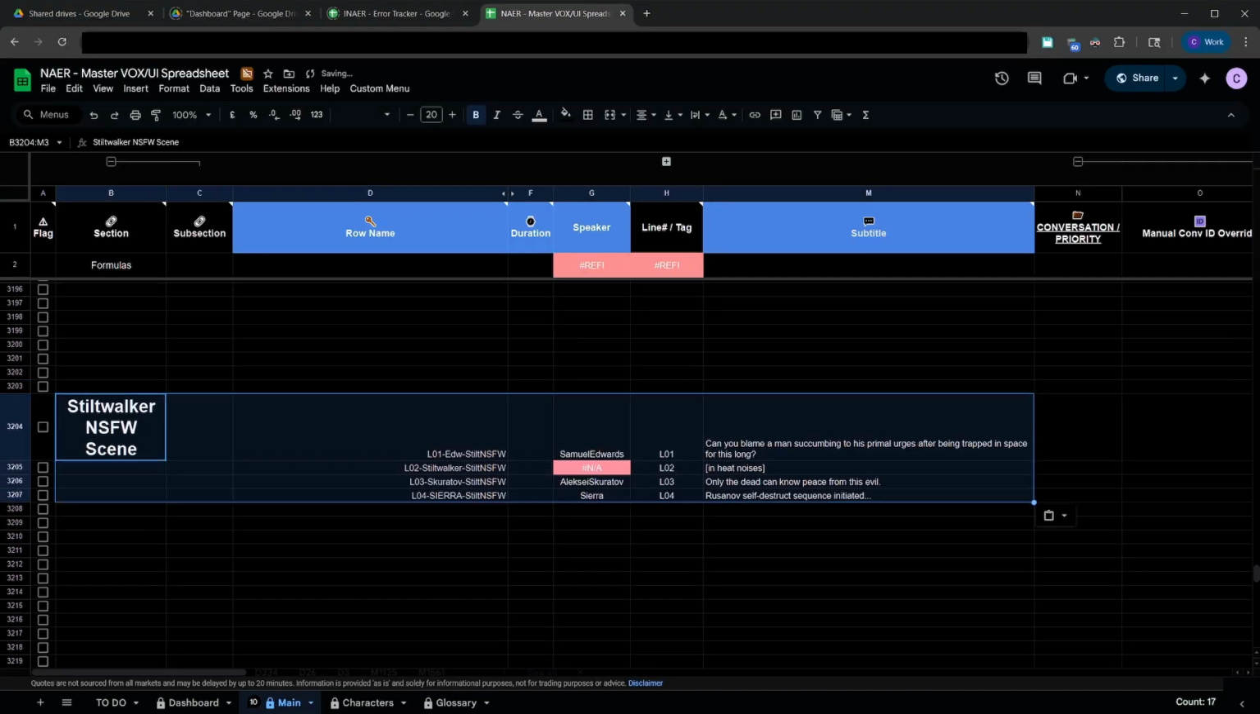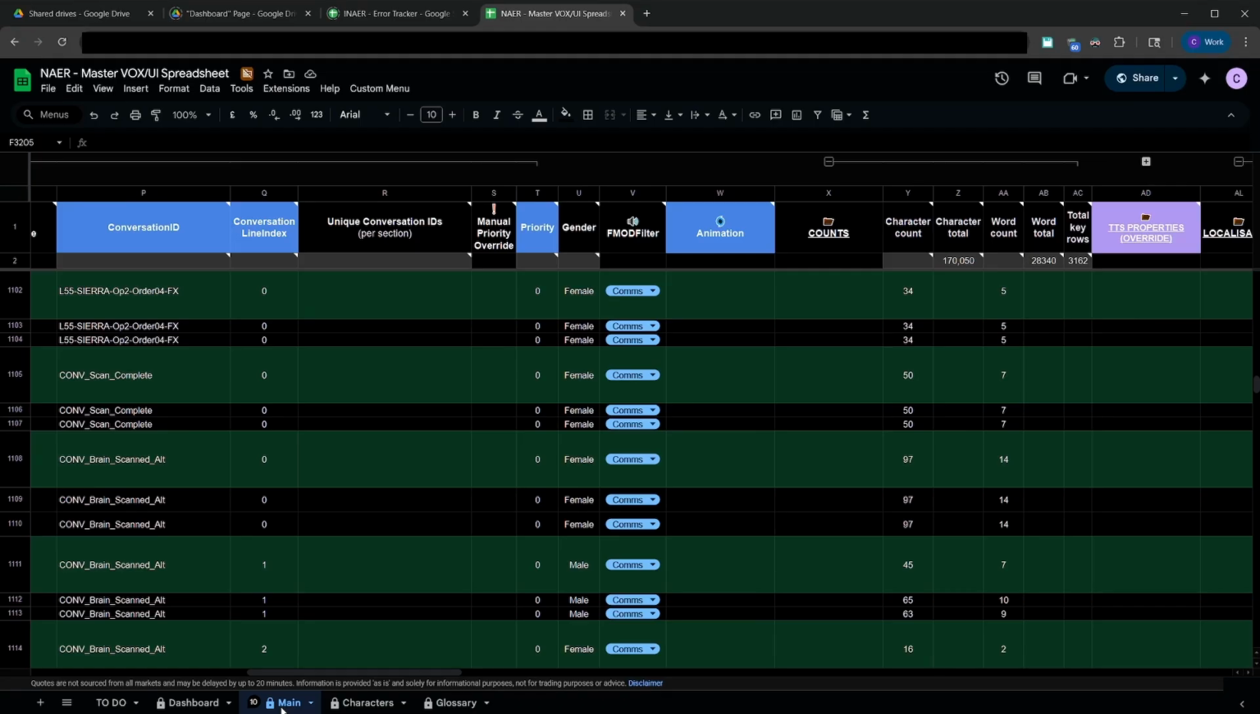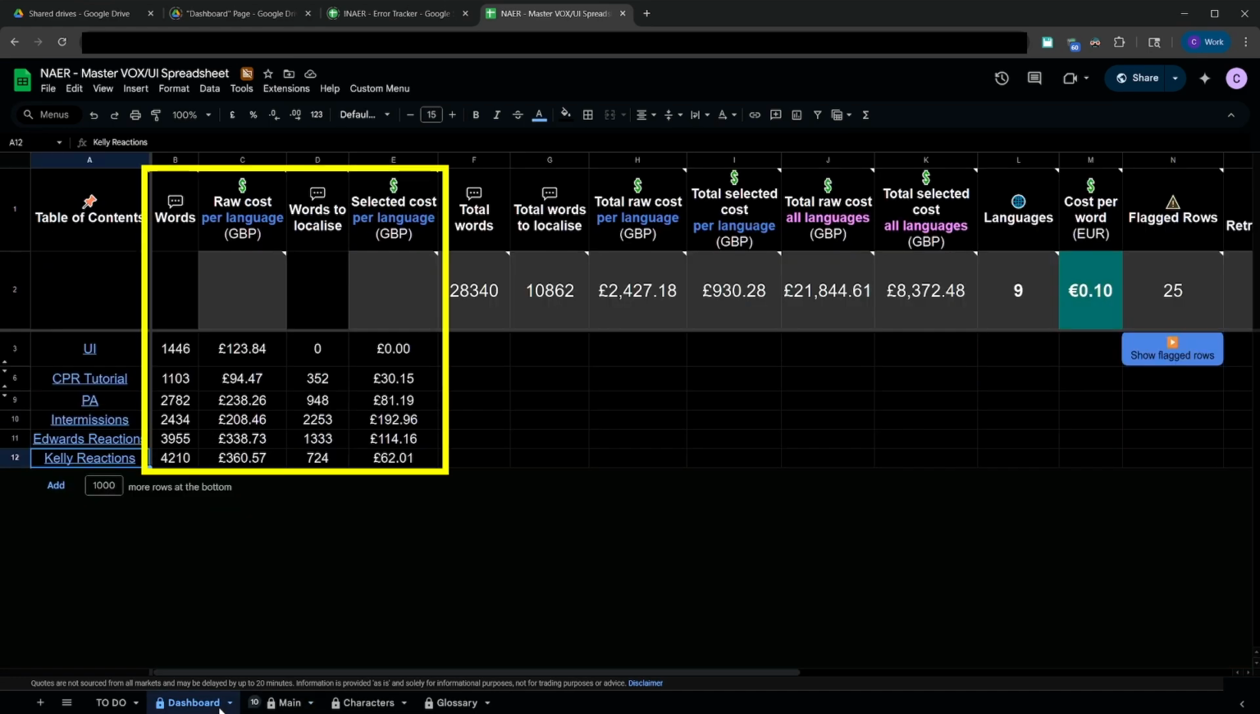And if we add any new sections, then they'll appear automatically. But anyways, we also have the amount of words fetched for each section, which is useful to estimate how much it's going to cost us to translate through a professional localization studio.